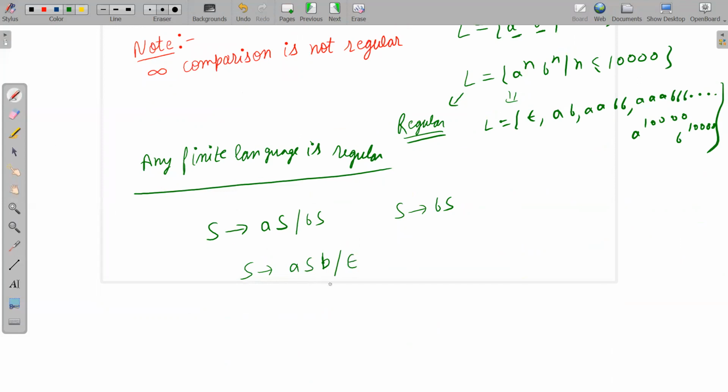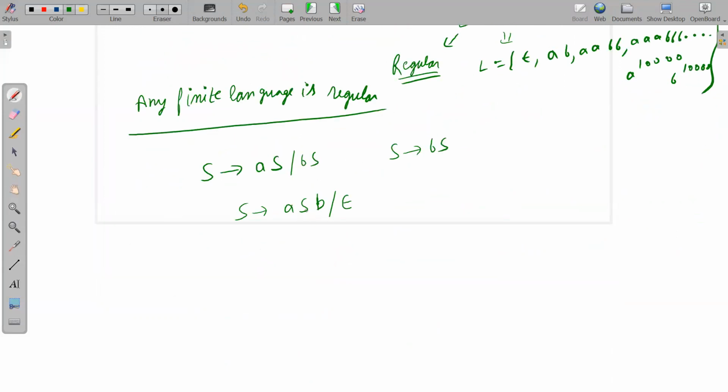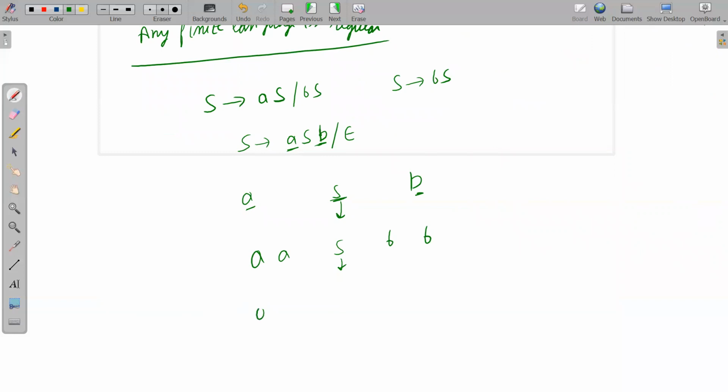Okay. So let me derive two or three strings so that you get a clear-cut picture of how this grammar is working. See, if I write ASB, now the first time I have applied this production, so I will get ASB. Now I will substitute this S as ASB again. So AB we were having. Now this S is replaced by ASB, so ASB like this. Now again, if you want to replace S by ASB, then how will we substitute? See, double A, double B we are already having. Now this S will be replaced by ASB.